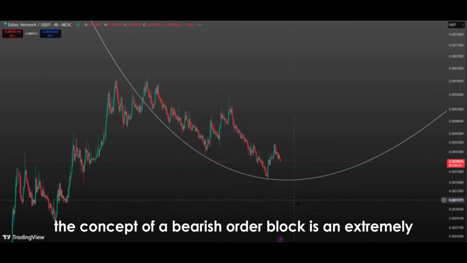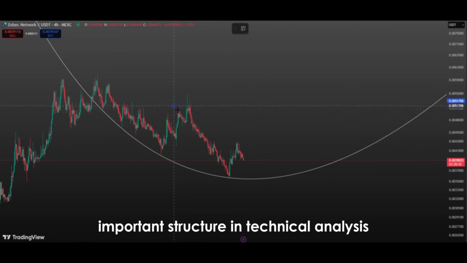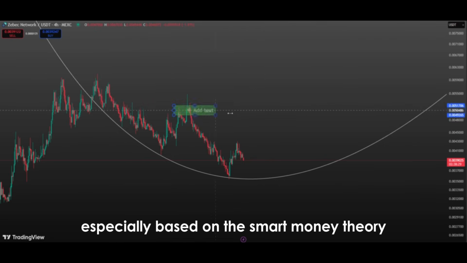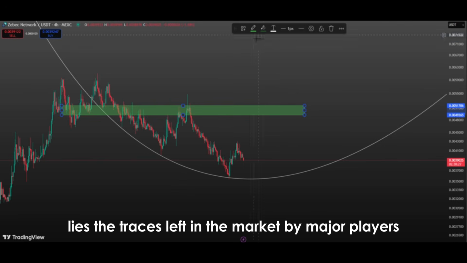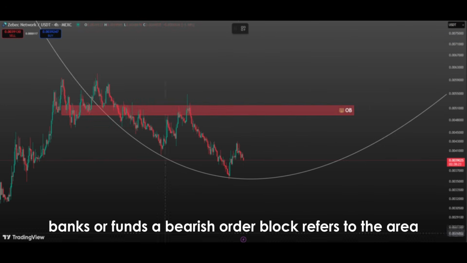Stay tuned. The concept of a bearish order block is an extremely important structure in technical analysis, especially based on the smart money theory. At the core of this concept lies the traces left in the market by major players, such as institutional investors, banks, or funds.